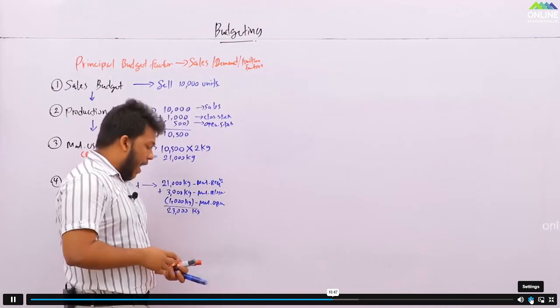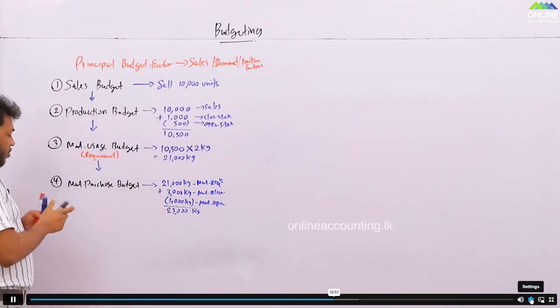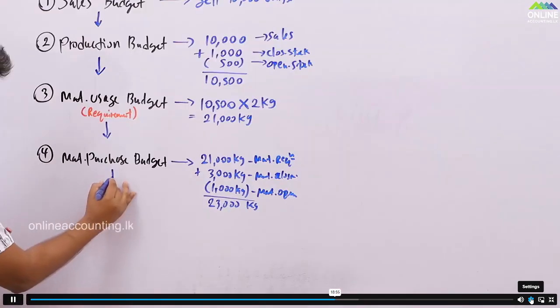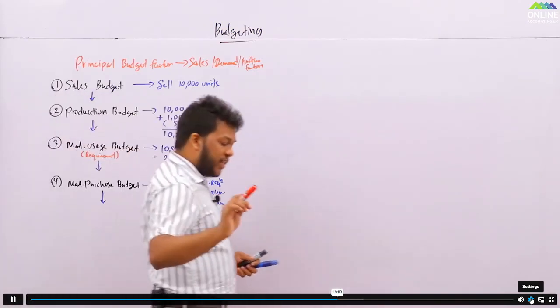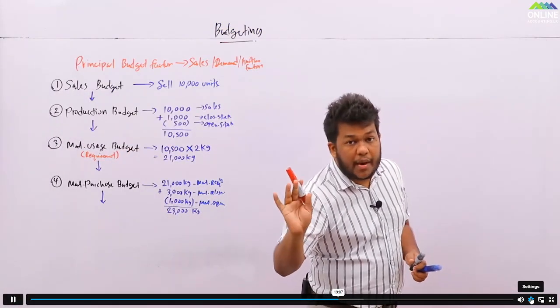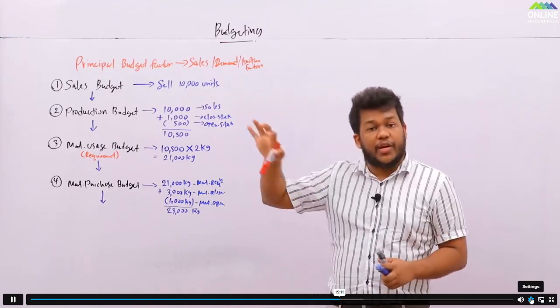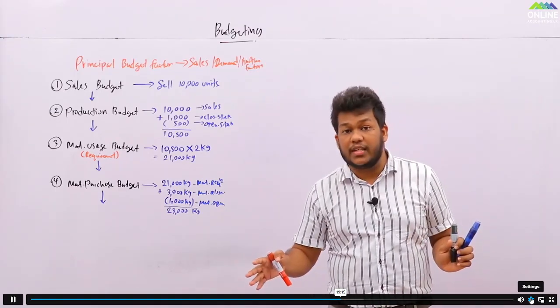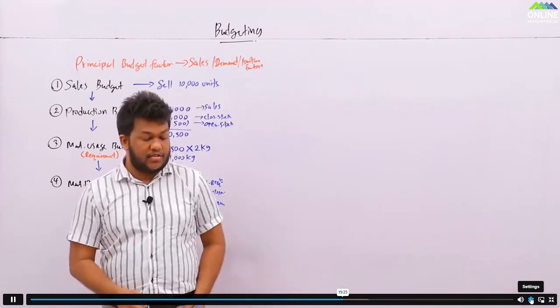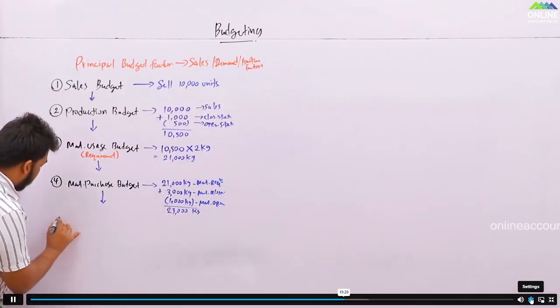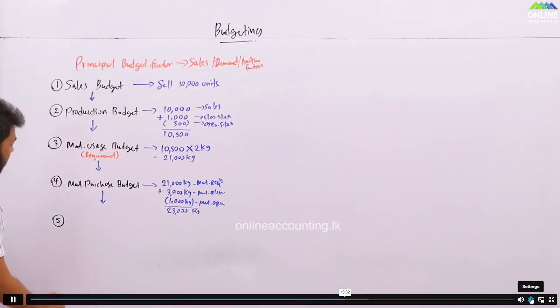Done. And the next one, the fifth one. So maybe you can prepare this after this or after this. Anyway, you can produce it after this or after this. Now material done. To manufacture these number of units, you know how much material you need. But material is not the only thing you need to produce a product. What are the others? Direct labor you have. So the next one is the labor budget. Right? Next one is the labor budget.